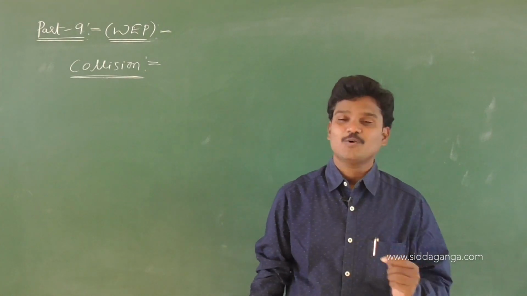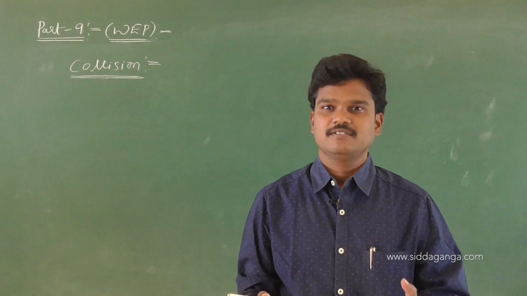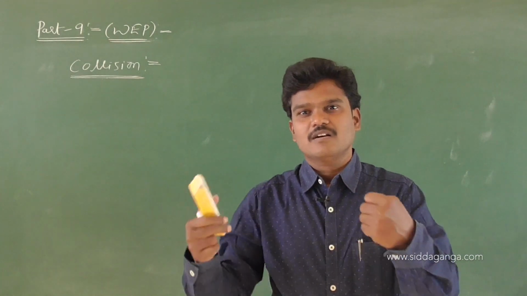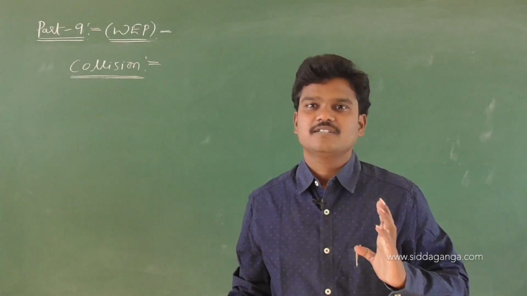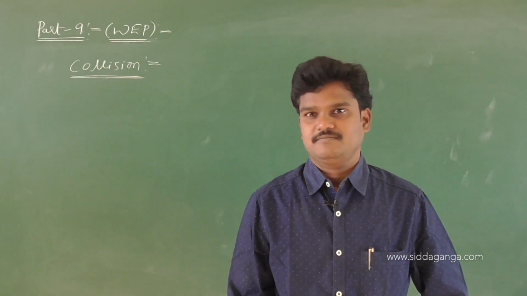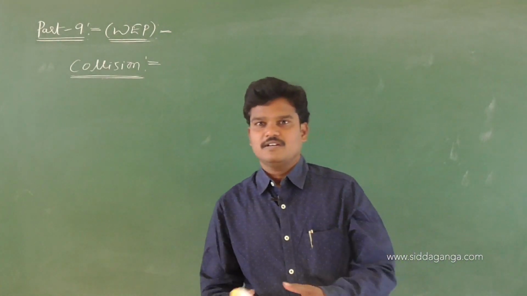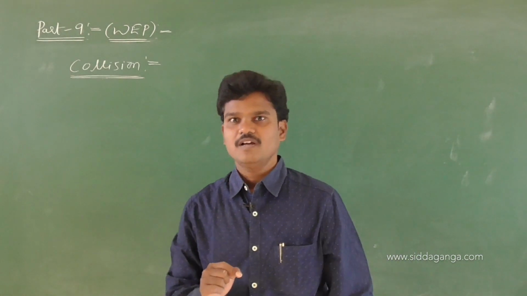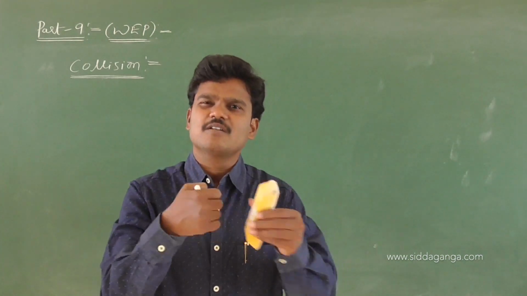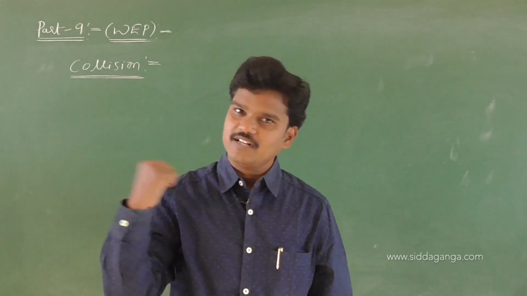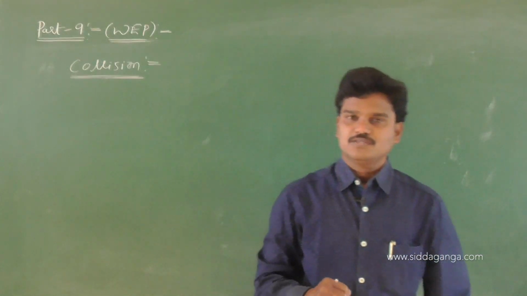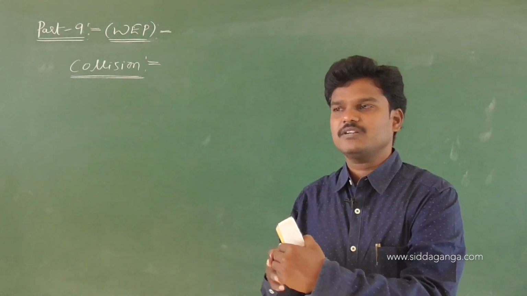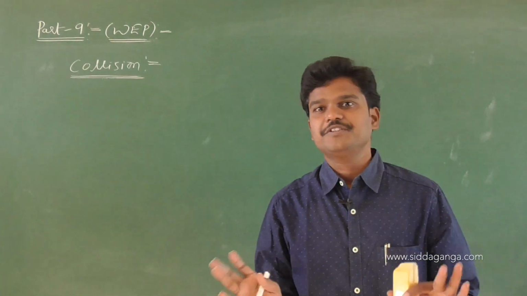Let us see what this collision is. Generally, colliding is nothing but if any two bodies touch each other, then we say that the two bodies have collided. If any two bodies touch each other, we say the two bodies are said to be collided. But this is the general meaning. Let us see the original meaning in physics language.